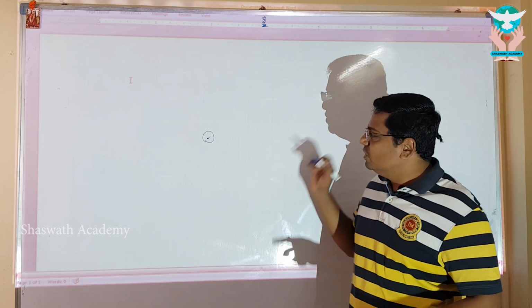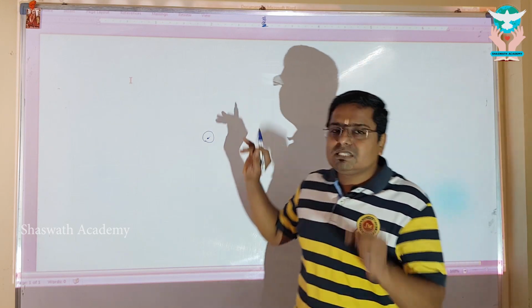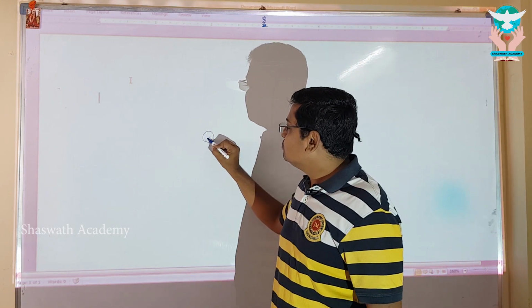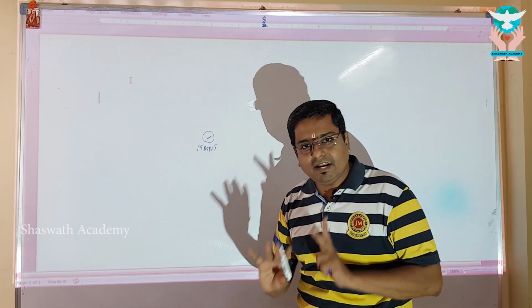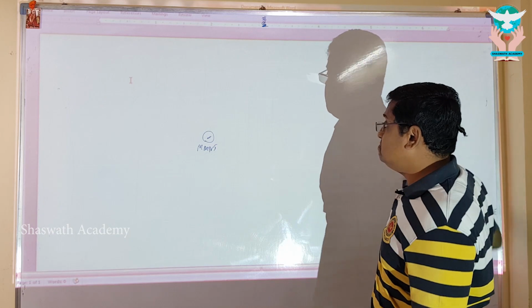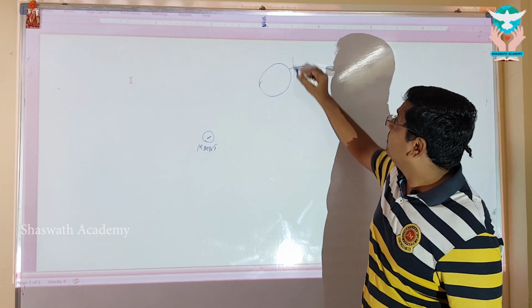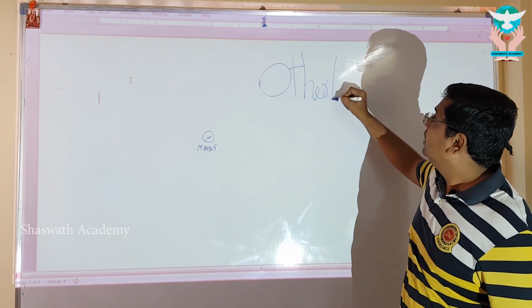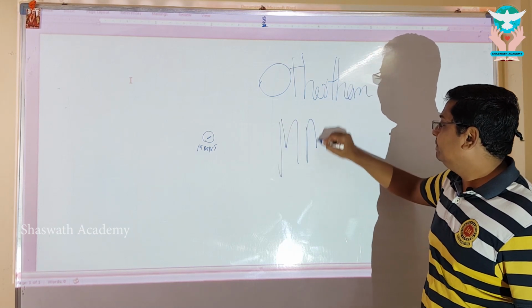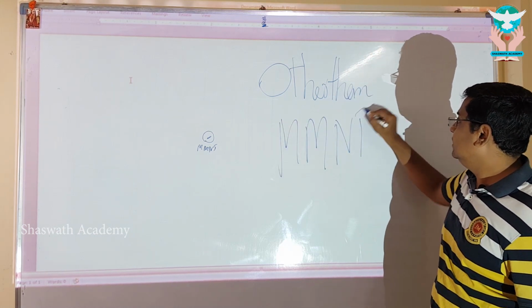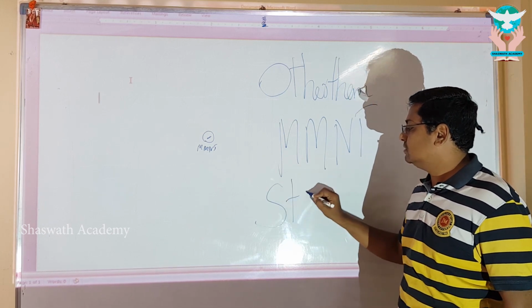Why? I'll tell you. Special category states are like these small dots: M, M, N, T. Small. I have this board size big. What are the big board sizes? They are the other than M, M, N and T states.